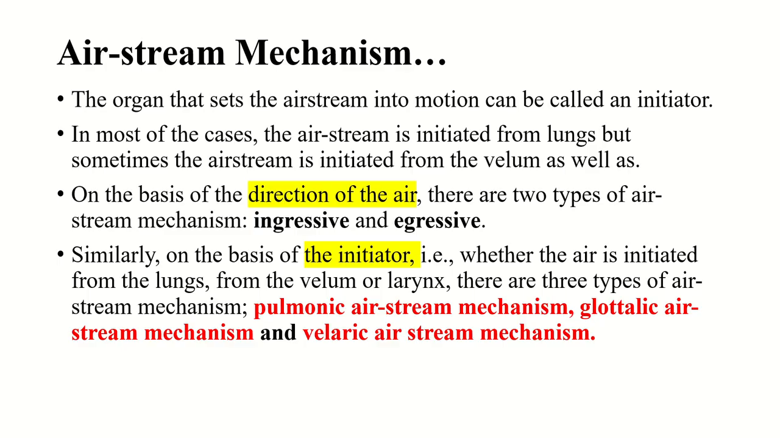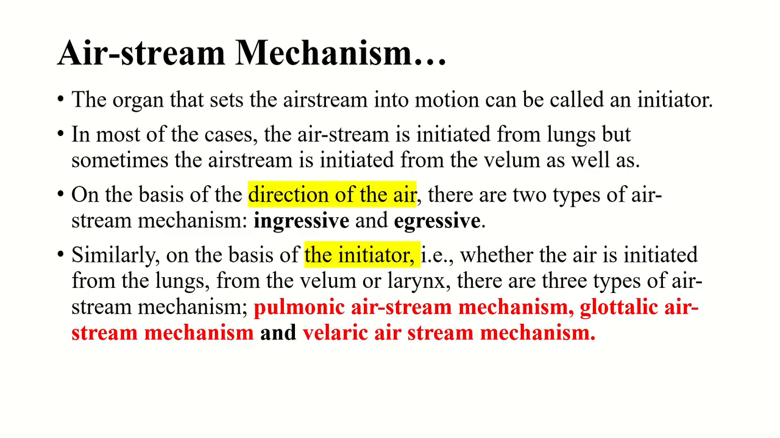So in most of the cases, what happens? The air stream is initiated from the lungs. So in most of the cases, while producing sounds, the lungs are the initiator. But sometimes the air stream is initiated from the velum also. And sometimes the air stream is initiated in the glottis also. So on the basis of the direction of the air, in which direction does the air flow? On the basis of that, there are two types of air stream mechanism.